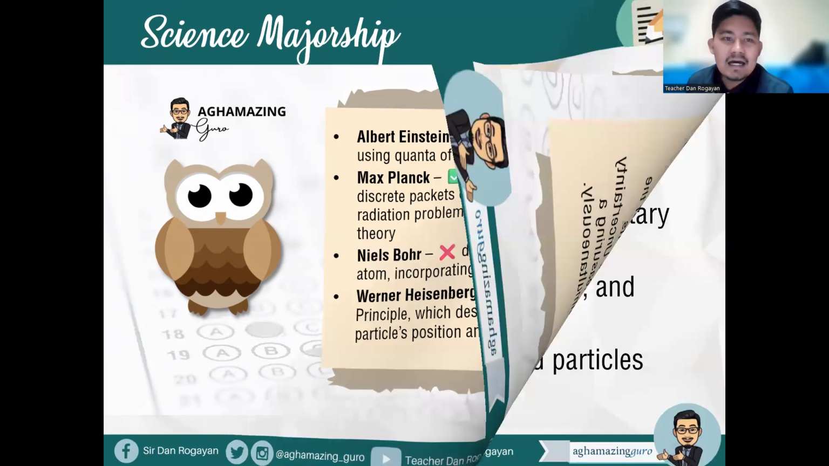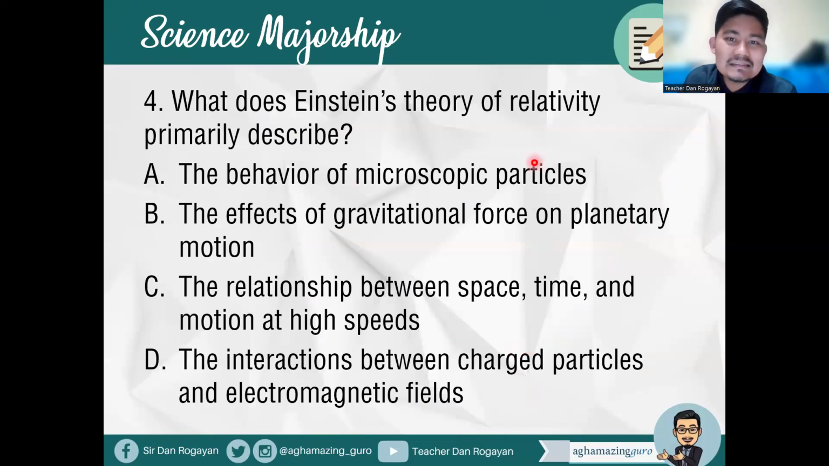Okay, item number 4. What does Einstein's theory of relativity primarily describe? A, the behavior of microscopic particles. B, the effects of gravitational force and planetary motion. C, the relationship between space, time, and motion at high speeds. Or letter D, the interactions between charged particles and electromagnetic fields.